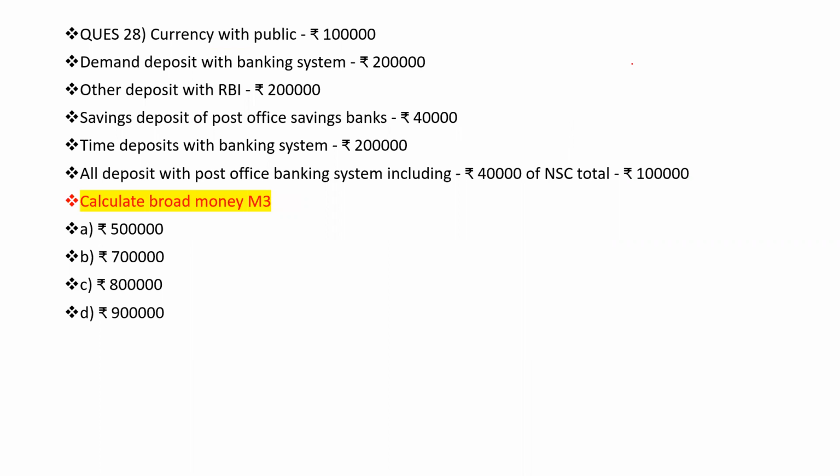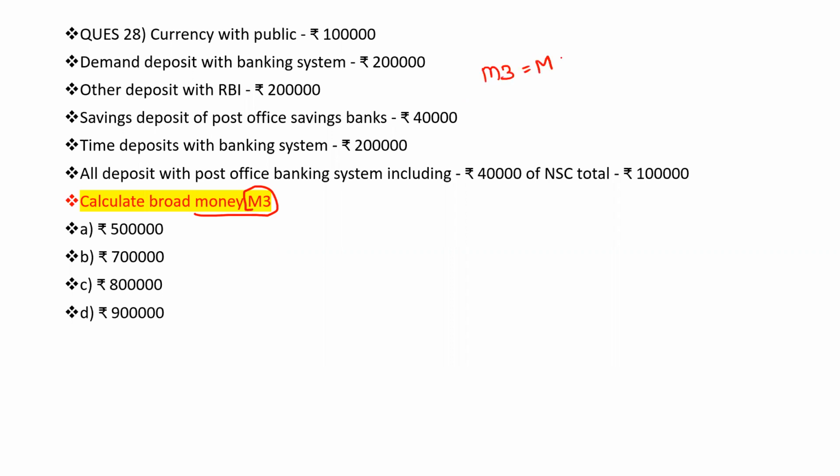Now move to the next question, which is a numerical question from chapter number 3. In it we have to calculate the broad money, that is M3. Clear? Just remember that we have to calculate M3. So what is M3?